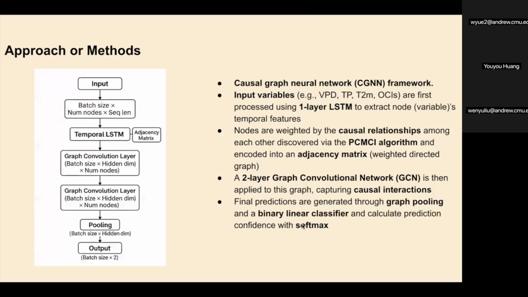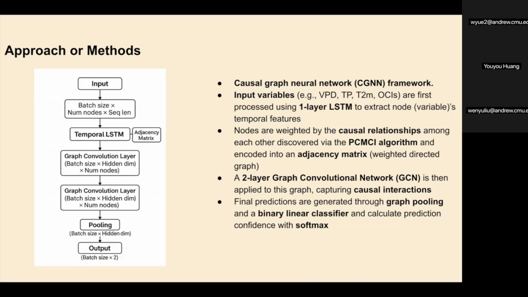Next, I would like to give an overview of our model architecture. First, all the input data were passed into a one-layer LSTM to capture the nodes' temporal features. At the same time, an adjacency matrix is calculated to capture the causal relationships among the variables, and it's derived by the PCMCI algorithm.